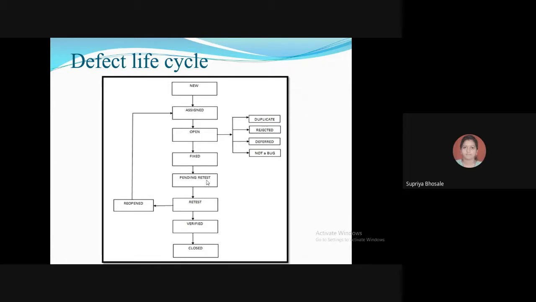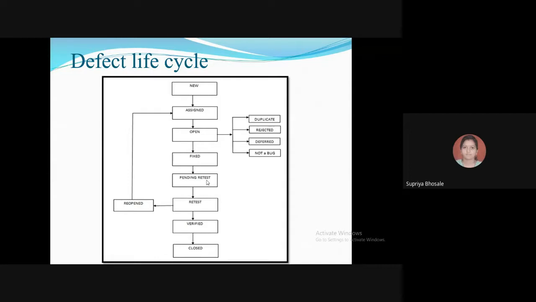Hence its status is pending retest. Now the task for the testing team is to go through the steps that he carried out previously once again and go for retesting of that same defect.